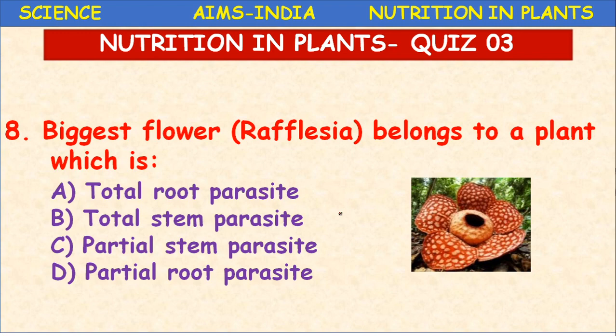Rafflesia is the biggest flower in the world, weighing very much, and the size is also very big. So it is a root parasite, no doubt in it. So you have to select from options A and D, total root parasite or partial root parasite. It is a total root parasite.